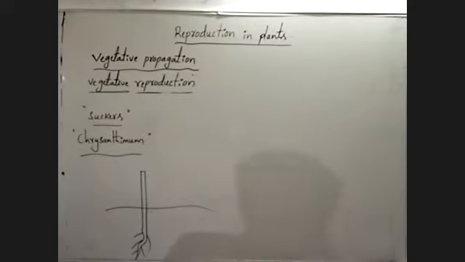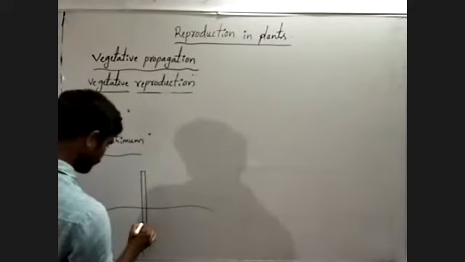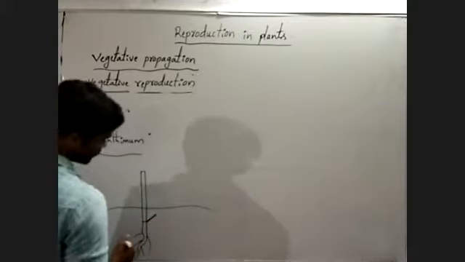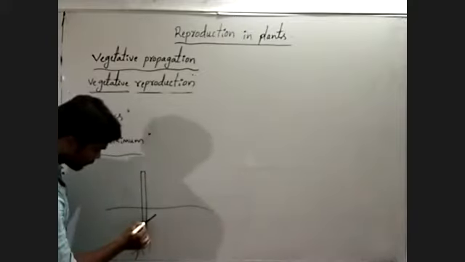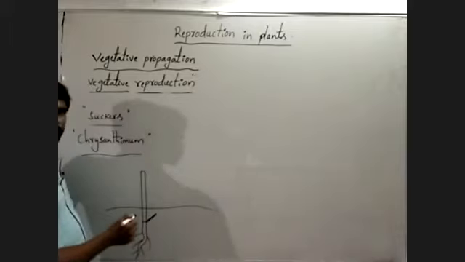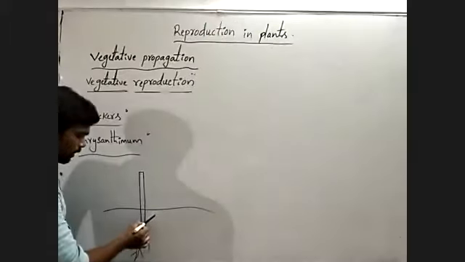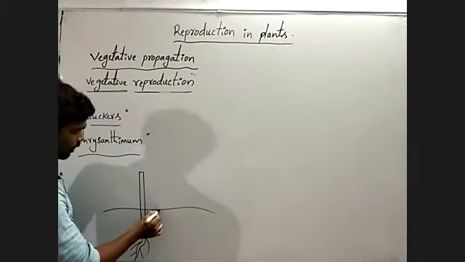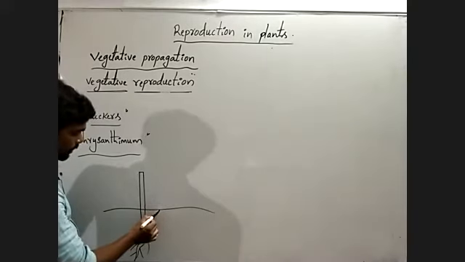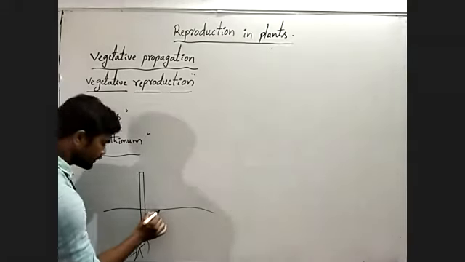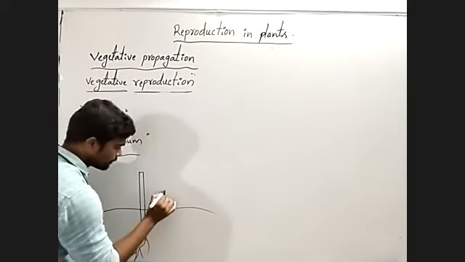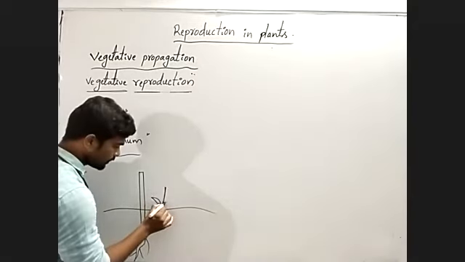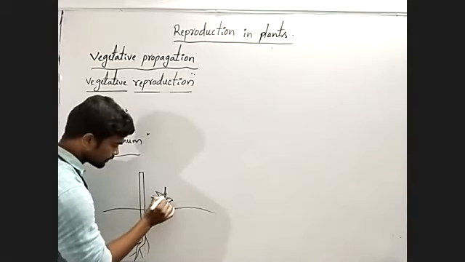From the underground portion of the stem, lateral branches are developed like this. They grow underground for some time, then they grow obliquely and come out of the ground, giving green leaves.